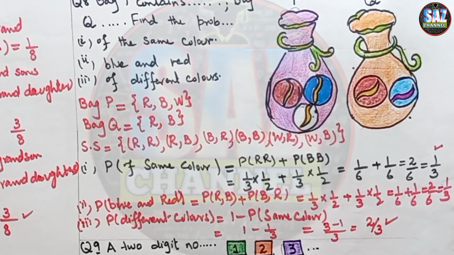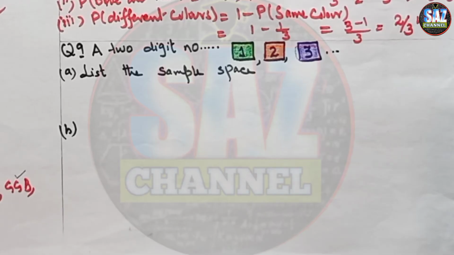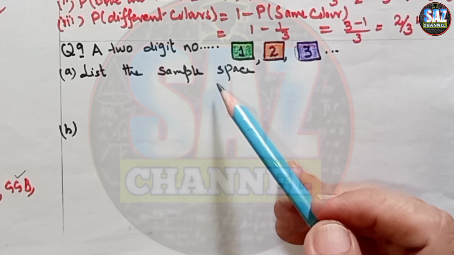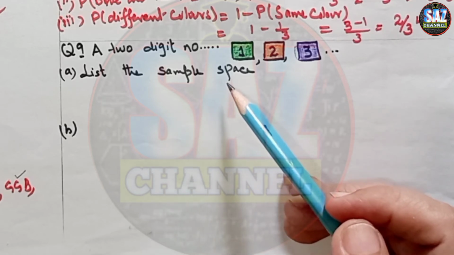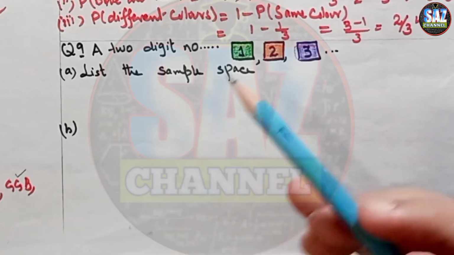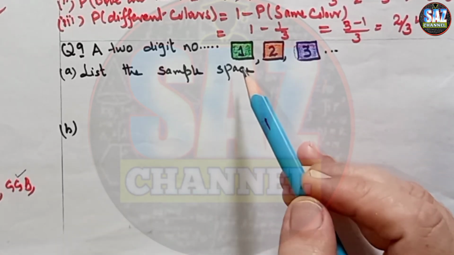I hope you are clear about this question, and let's move to question number 9, and let me read the question from the book. Question 9 says that a two-digit number is formed by using the digits 1, 2 and 3. Repetition of the digits is allowed. List the sample space. So we have to make a two-digit number.